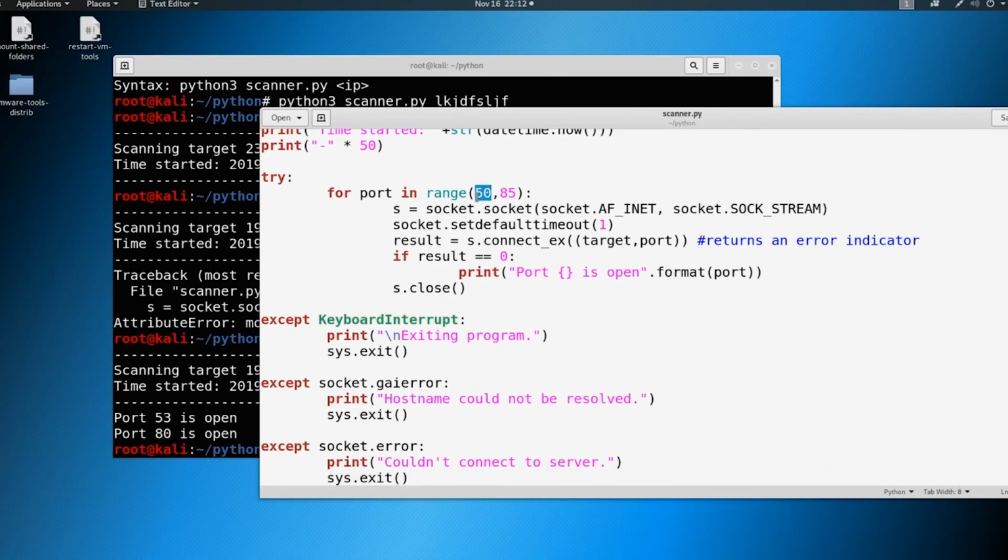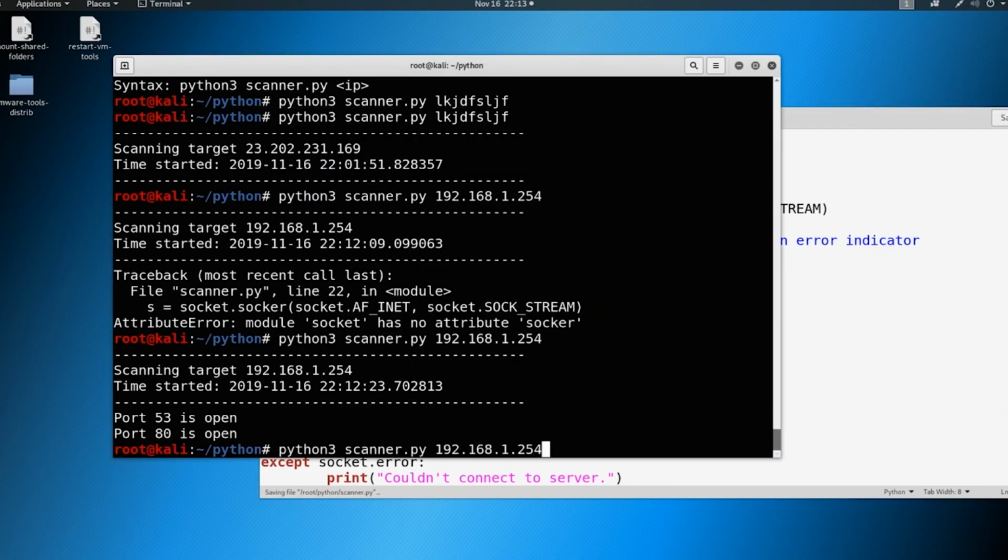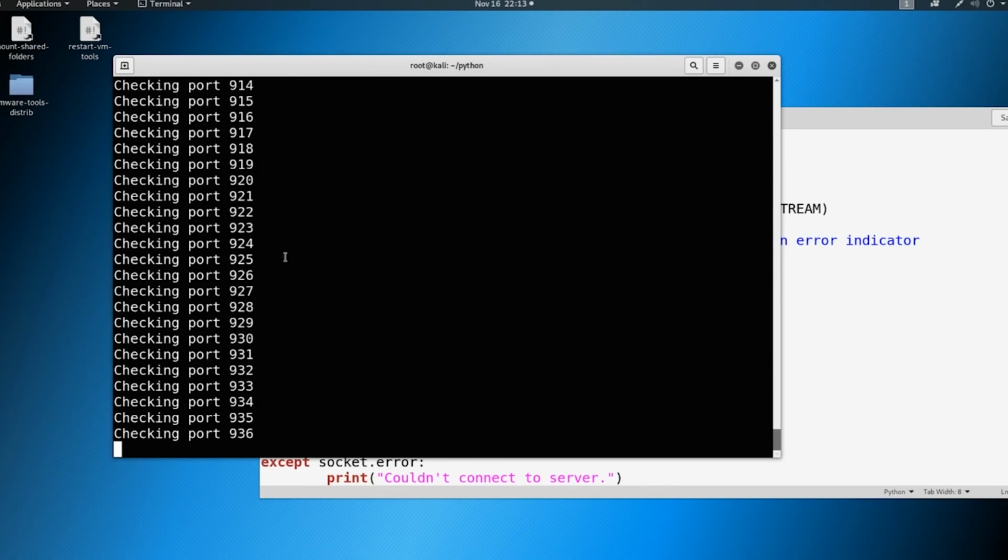Now I could back this off to 1 through 65,535. And another thing we can do, if you want to see the speed, let's say 65,535, I am going to keyboard interrupt this, but we can print out something along the lines of checking port, and then we'll say dot format and then port. So when we save this and run it, let's take a look now. It's checking through all these ports.